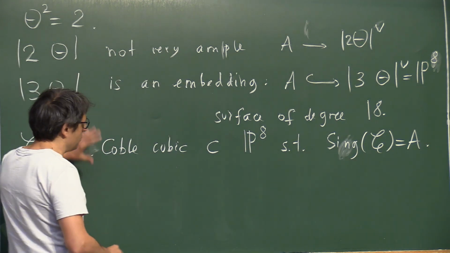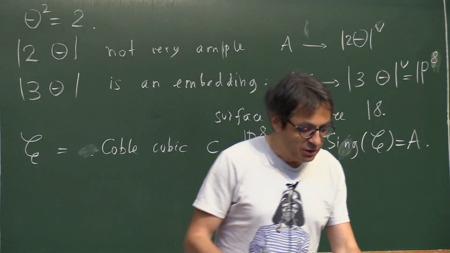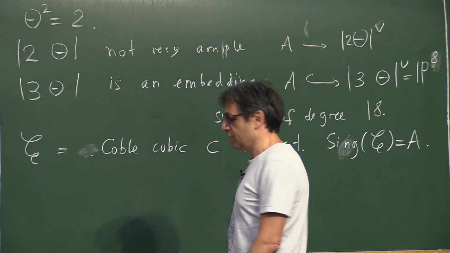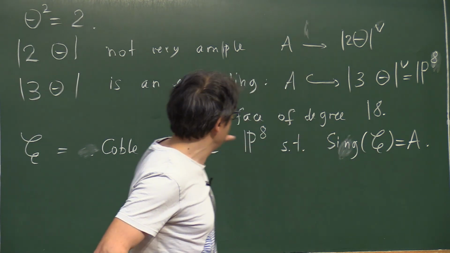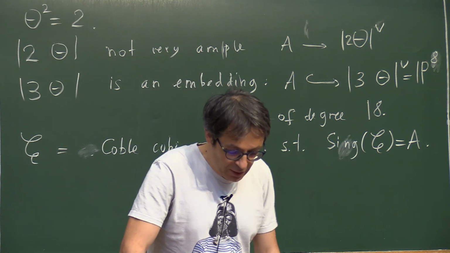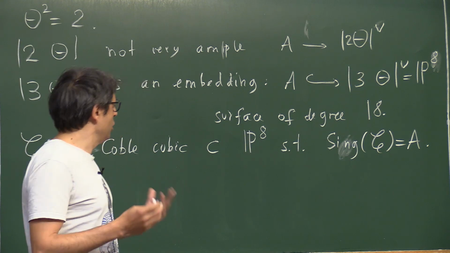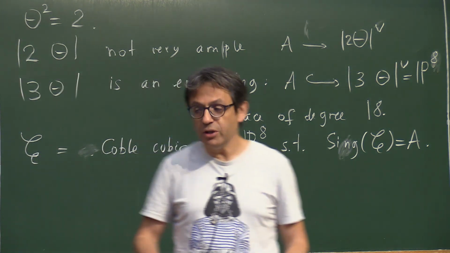So this is nice. Also people studied a lot this situation to understand whether this was scheme theoretic, and it is scheme theoretic, it is even ideal theoretic, and so on. This is as good as you can dream of. But then the question is, okay, is this Coble cubic related to something different? Is it interesting for some other reason?